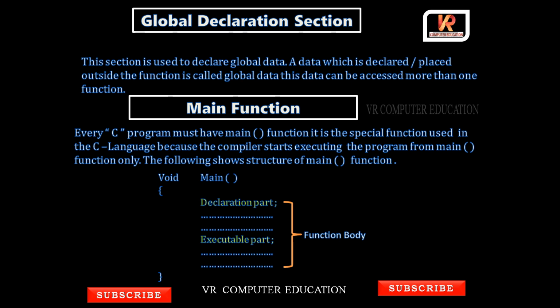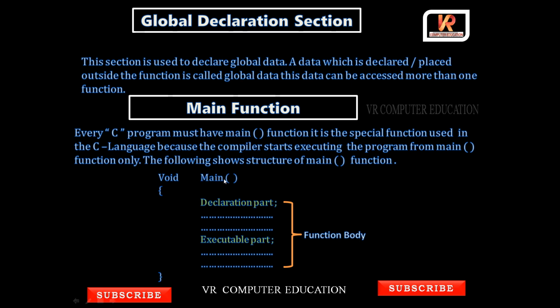Just see the example here, you wrote void main. Main is a function, void is the data type. Void means empty. Here is the opening brace. Inside the main function, what does it contain? The declaration part and the executable part. And the statements between the opening and closing braces are called the function body.